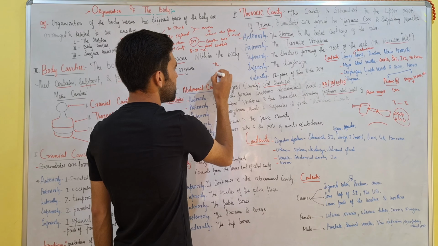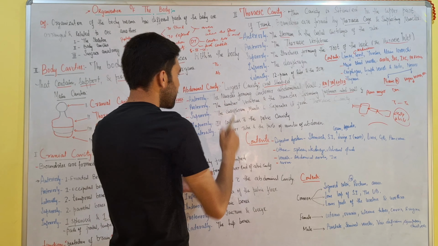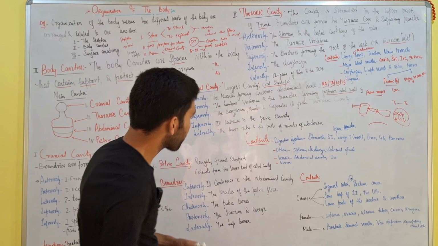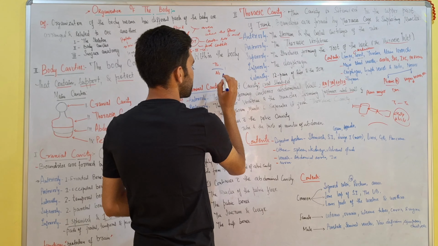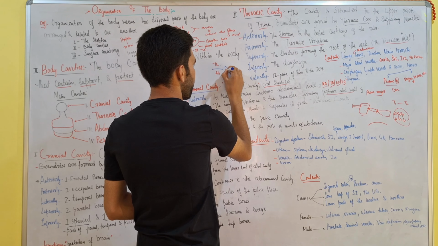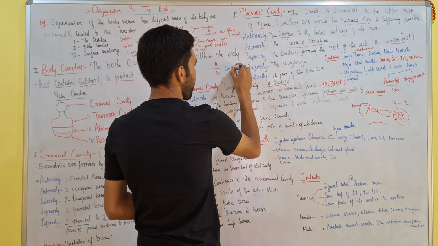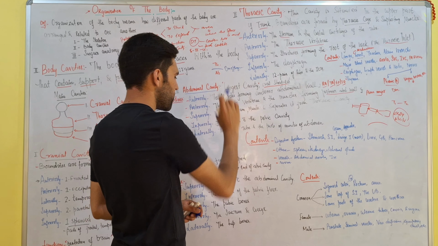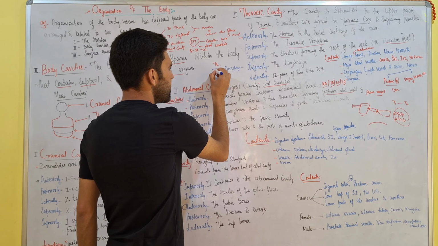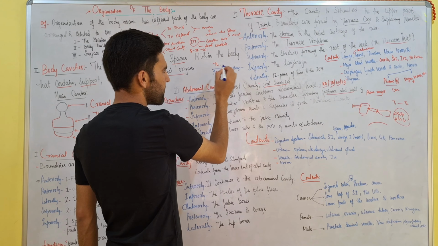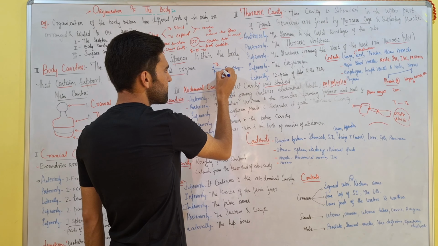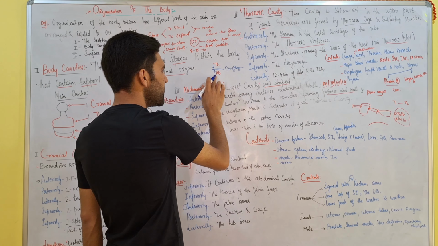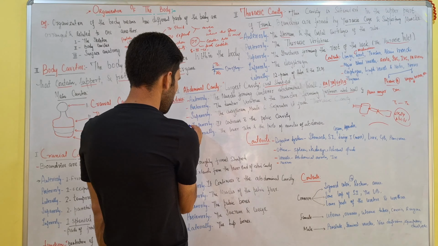This is the thoracic cavity, this is abdominal cavity, this is diaphragm. It separates thoracic cavity from abdominal cavity. So superiorly, abdominal cavity boundary is the diaphragm. Inferiorly, the thoracic cavity is bounded by diaphragm. Superiorly, the abdominal cavity is bounded by diaphragm.